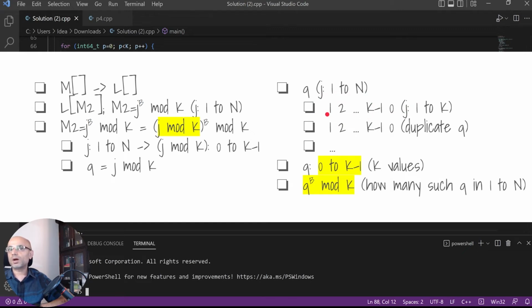Then, since it is a repetition, we can try to figure out how many repetitions there are through some static formula, and find that out to know overall, like q power b mod k we will calculate. Then we will try to find how many such q's exist which can result in this value, like how many such q's exist when it takes value 1 and so on.